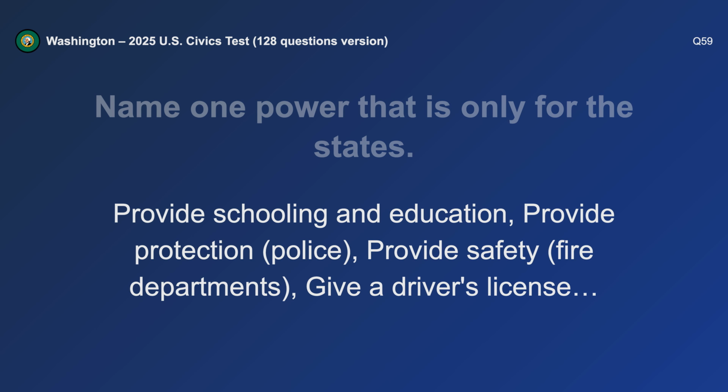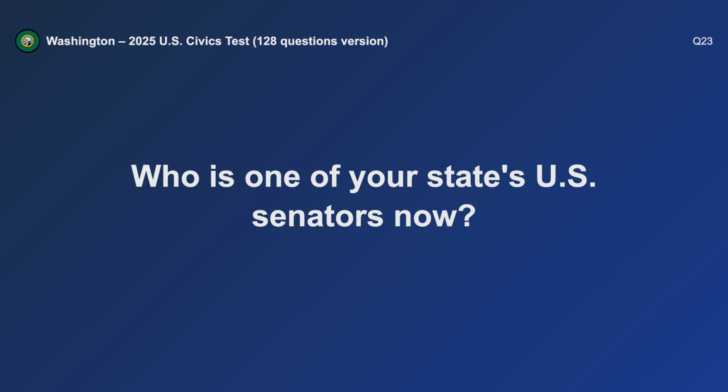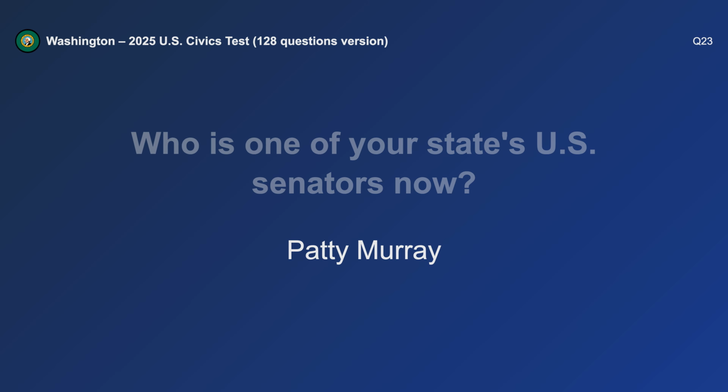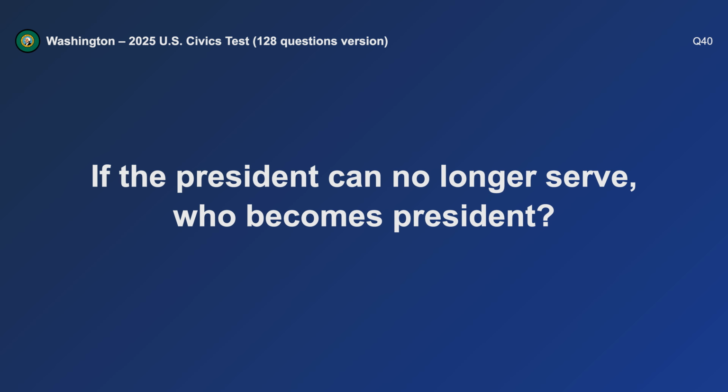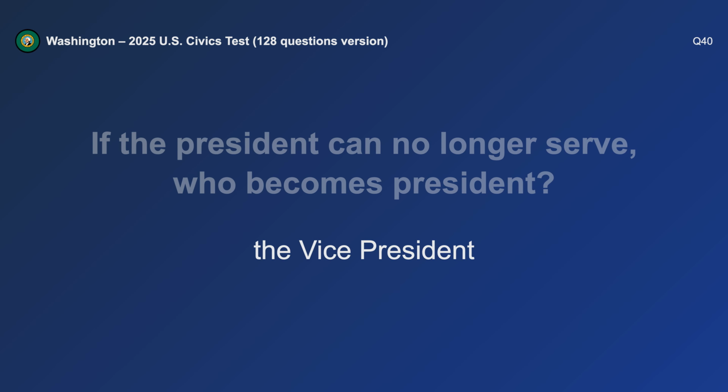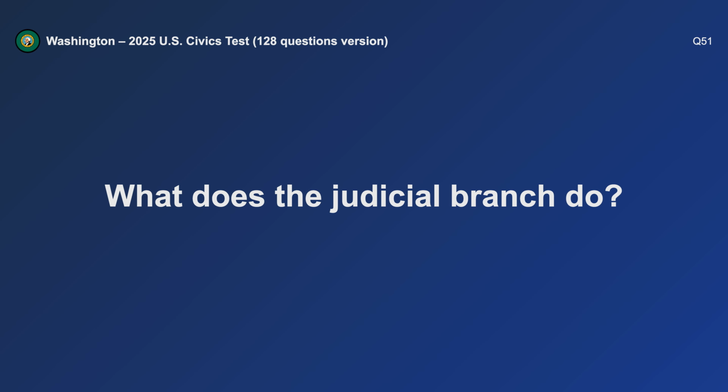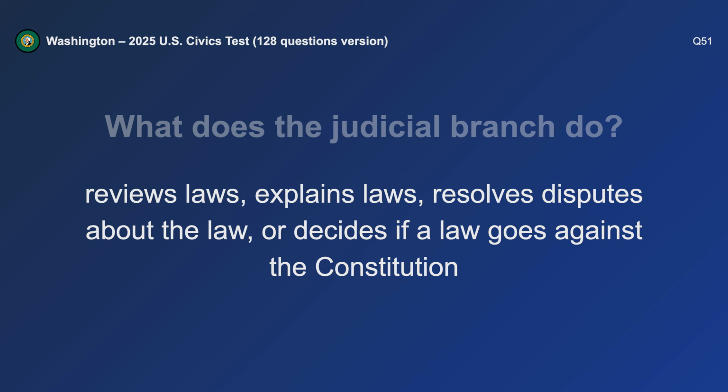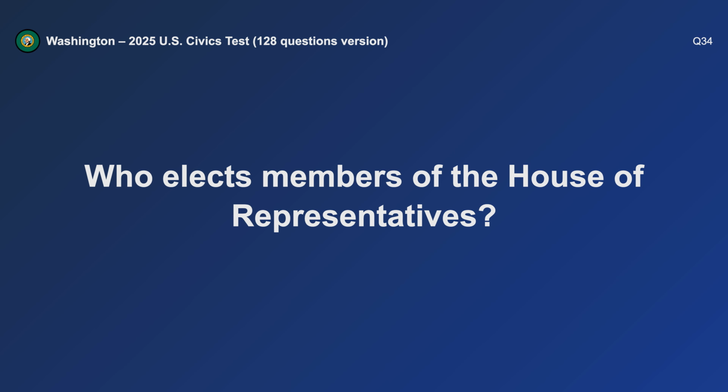Name 1 power that is only for the states. Give a driver's license. Who is one of your state's U.S. senators now? Patty Murray. If the president can no longer serve, who becomes president? The vice president. What does the judicial branch do? Reviews laws.